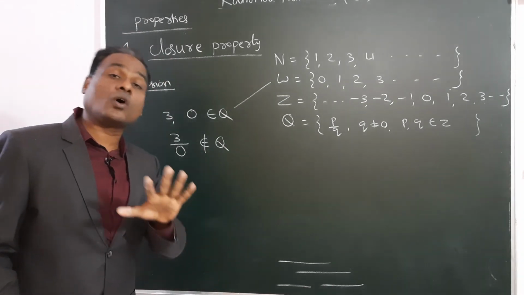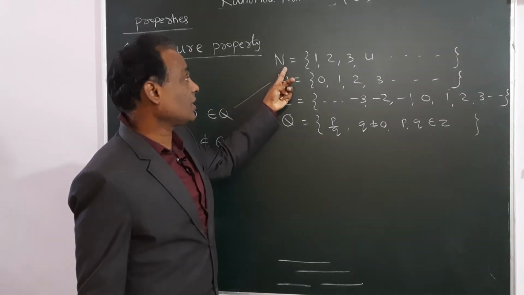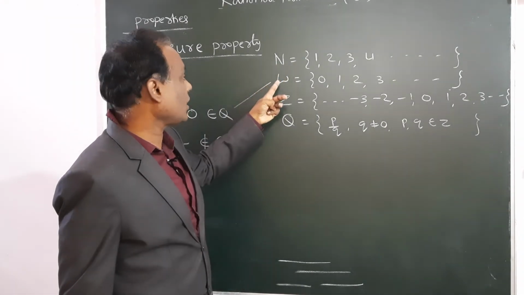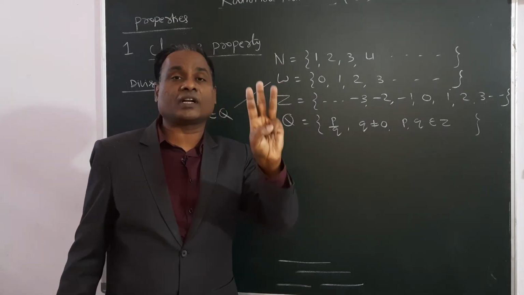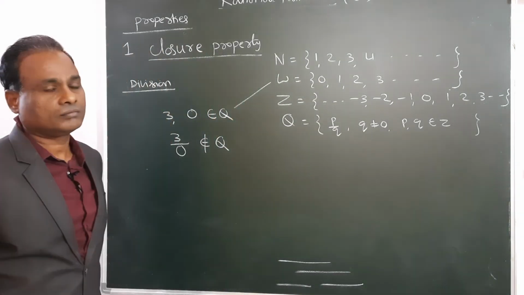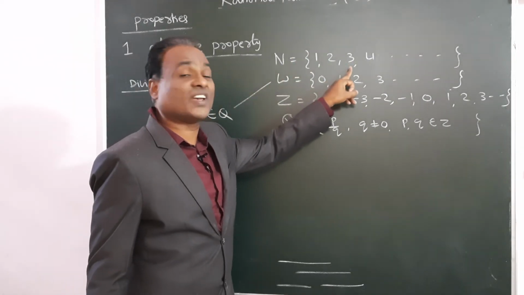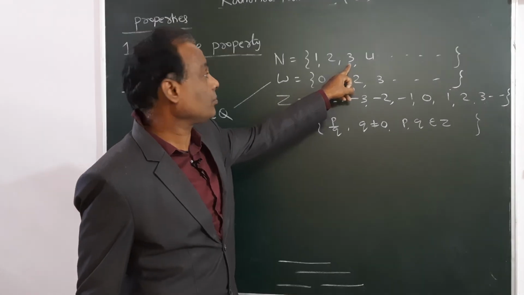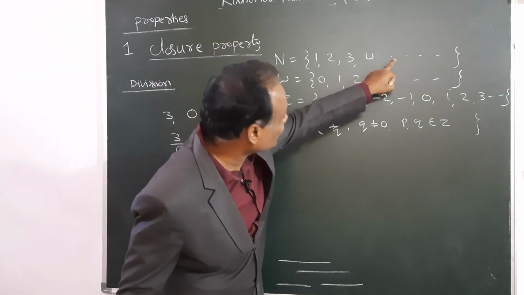We studied closure property for all 4 operations. For addition, natural numbers will satisfy closure property. For subtraction, natural numbers will not satisfy, because 3 and 4, what is 3 minus 4? Minus 1, and minus 1 is not there.